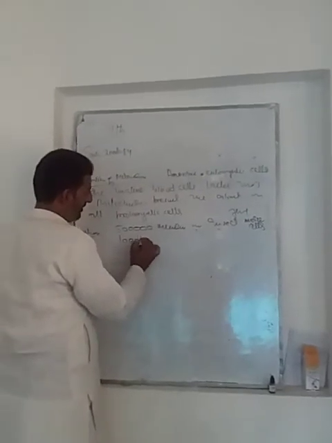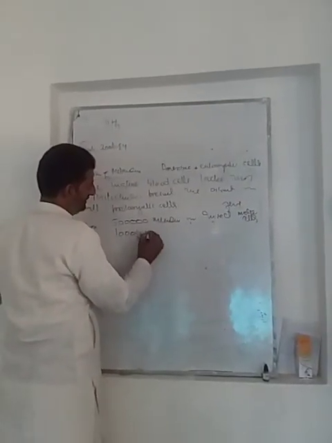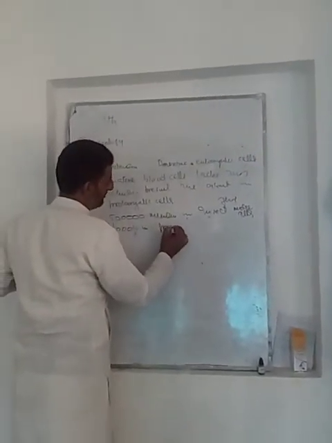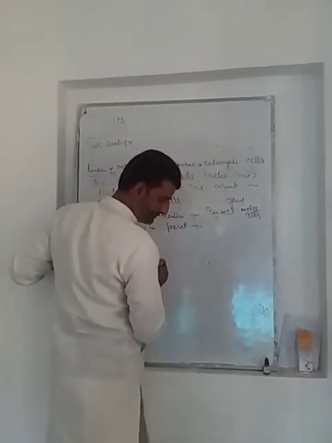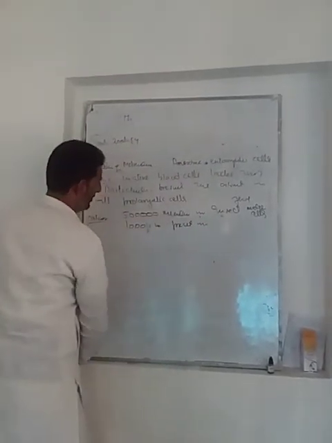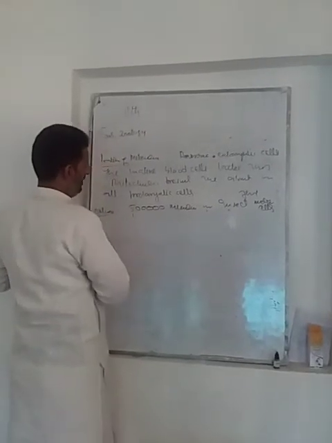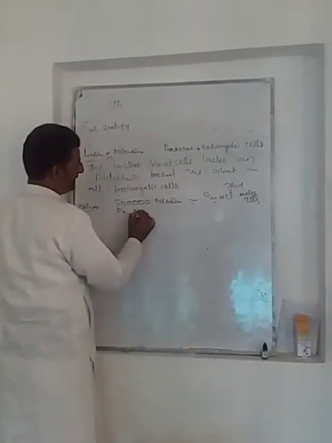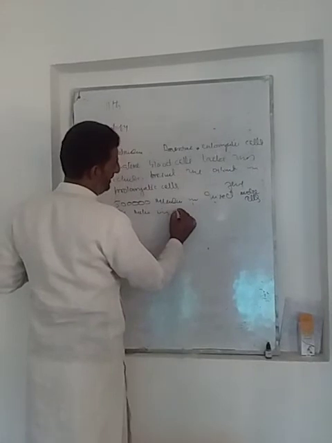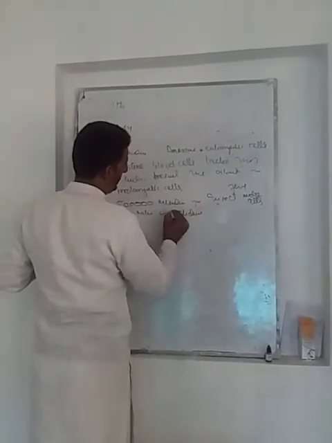1000 mitochondria are present in some cells, and only one mitochondria is present in Chlamydomonas, an alga.